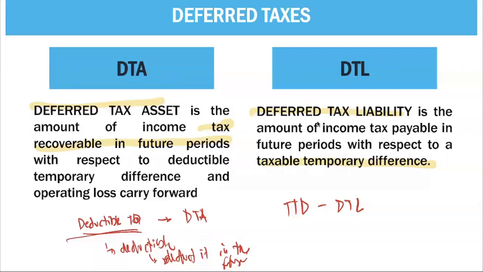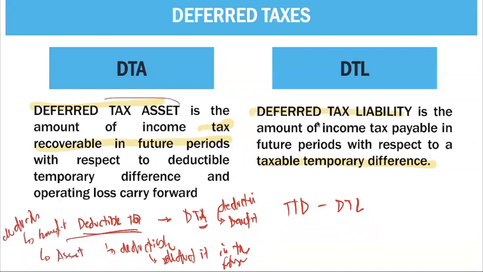Remember that if you will have a deduction, this results in a benefit. Since you will have a tax benefit in the future, you have an asset. And what do we call that asset? Deferred tax asset.